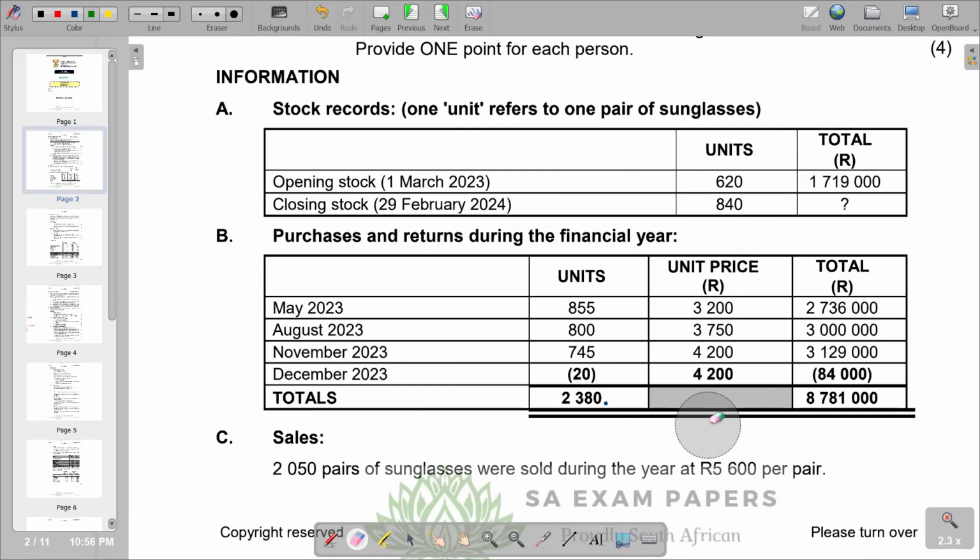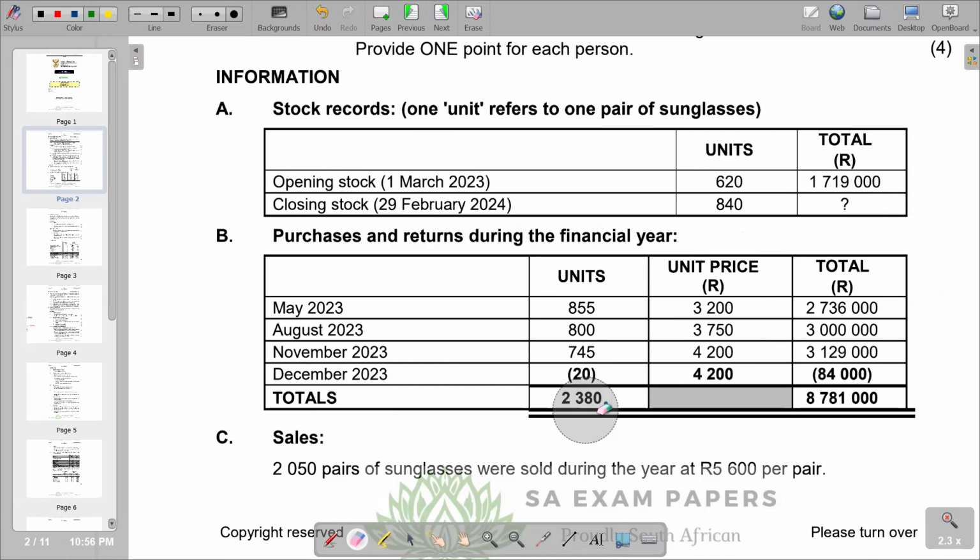So it means what is remaining in stock is the recent stock that was bought. So we go to the bottom, we have got 4,200 units indicating the recent stock bought, but we have got 20 units. We have got the 4,200 unit price, and the number of stock that was retained is 20.